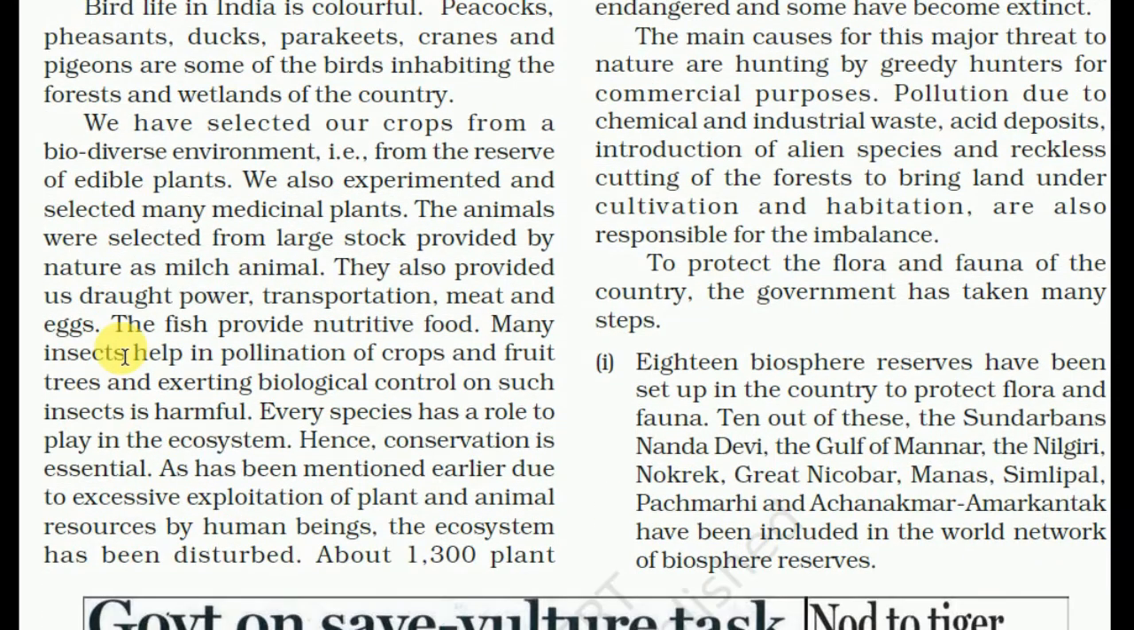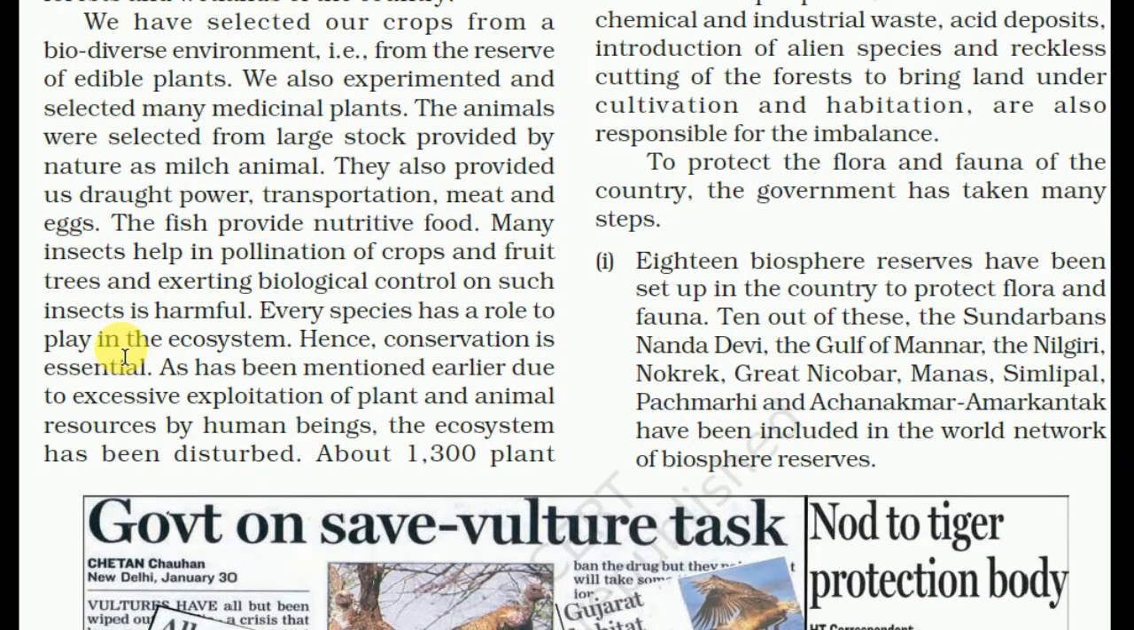We have selected our crop from the biodiversity environment, that is, from the reserve of edible plants. We also experimented and selected many medicinal plants. The animals we selected from the largest stock provided by nature as milch animals. They also provide us dung, power, transportation, meat and eggs. The fish provide nutritive food.